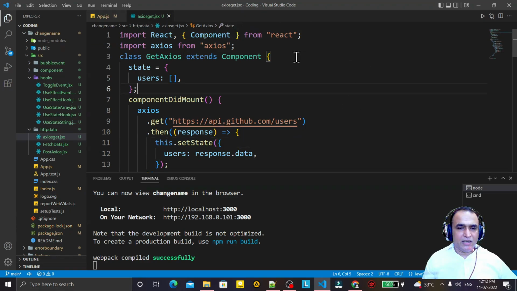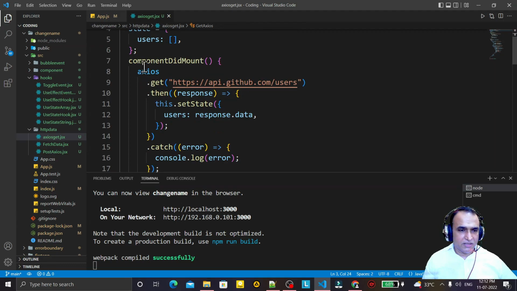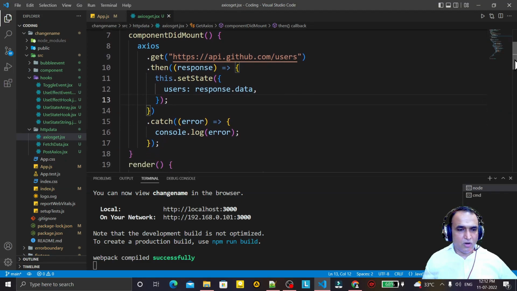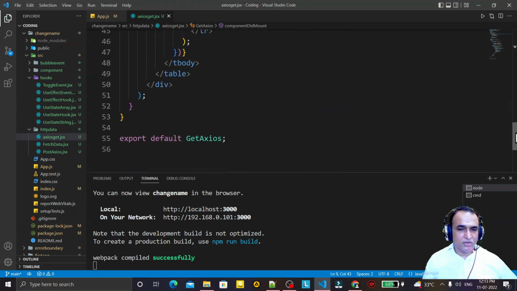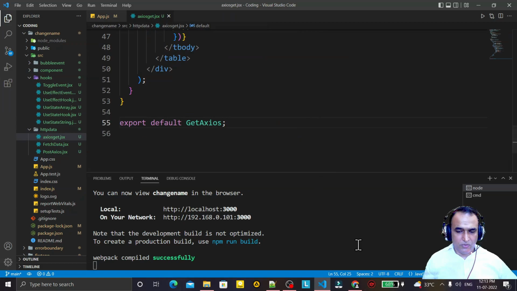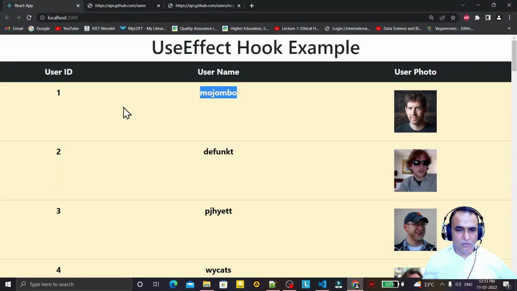You see, the earlier example we did by using a class component, and in the class component we use the componentDidMount lifecycle function, and we just call this reactjs library and then we display this information, and that looks like this.